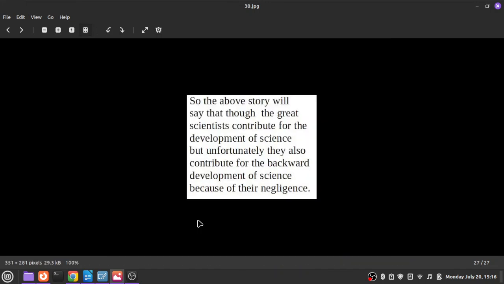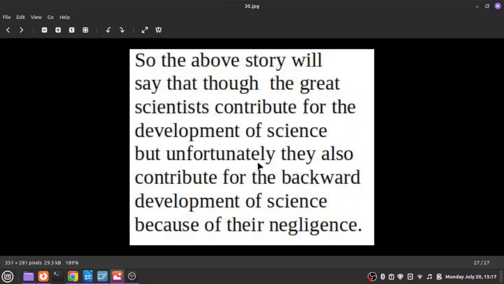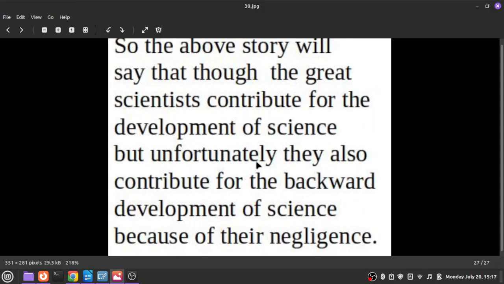Okay, this is all about the Gay-Lussac experiment, and from this story you see that even though great scientists contribute to the development of science, unfortunately they also contribute to the backward development of science because of their negligence. The examples are Berzelius and Dalton.